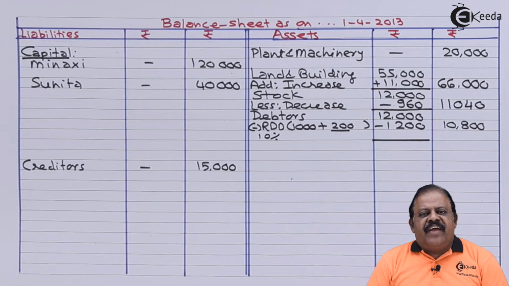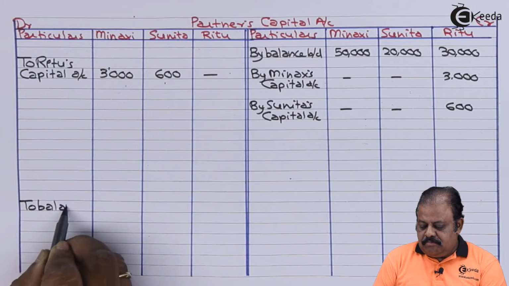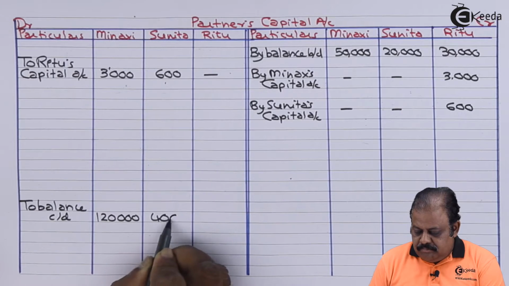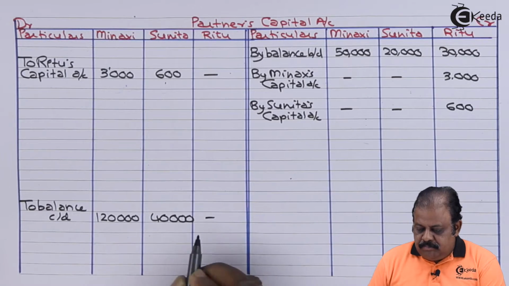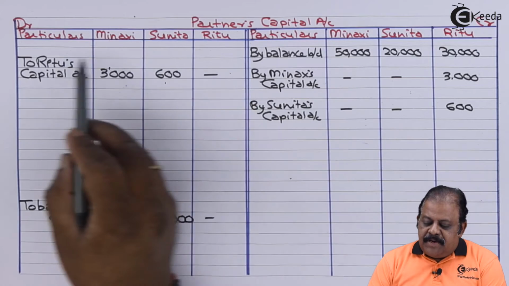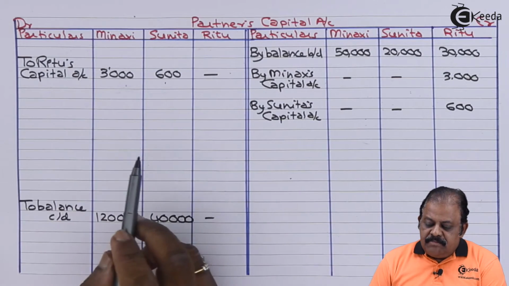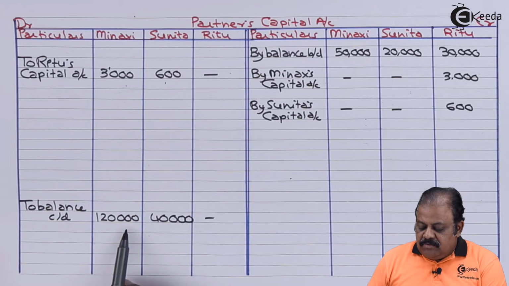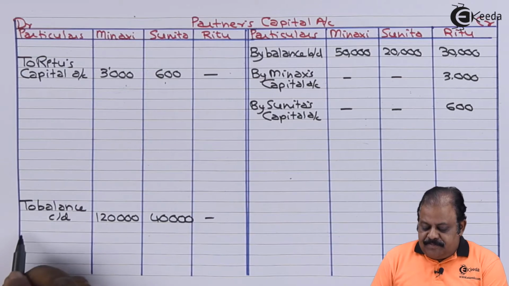This will have another effect to the debit of their capital accounts. Partners capital account debit side, in the column of Meenakshi and Sunita, to balance carried down. These are their new capitals.